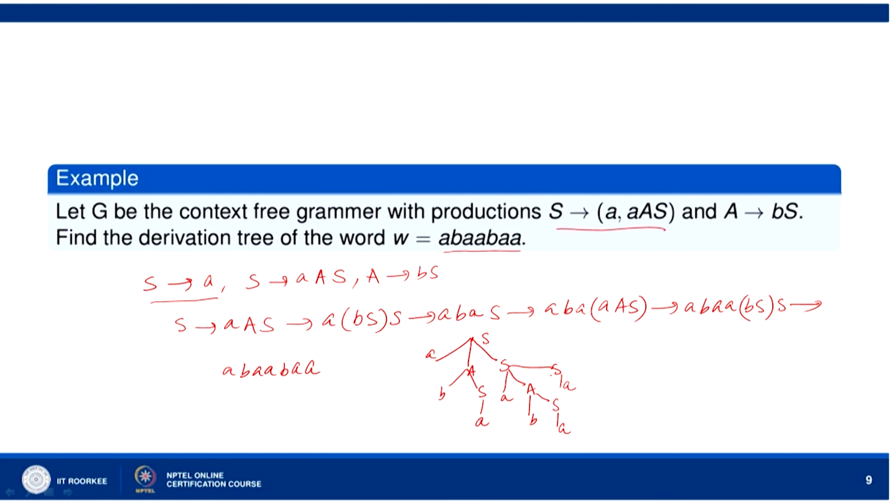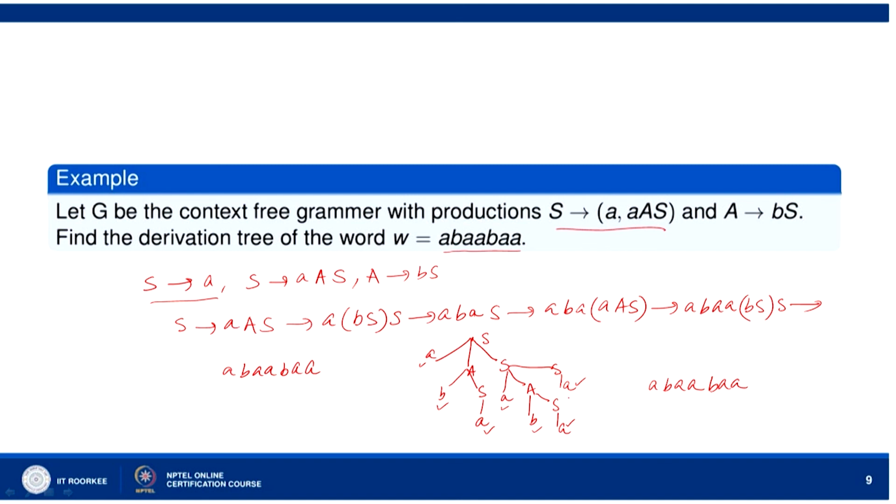So, now we can read from left to right, A B A B A, and we have A B A B A B A. So, this is the derivation tree in this case.